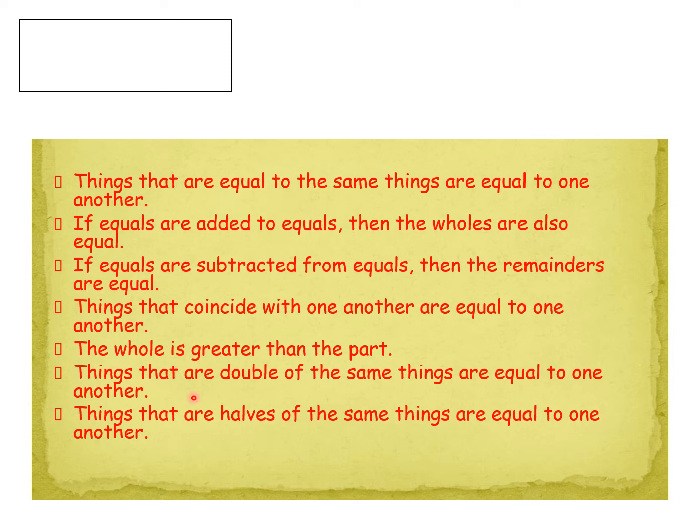Next, things that are halves of the same things are equal to one another, same as the above axiom. These are some of the axioms given by Euclid. Remember these axioms.